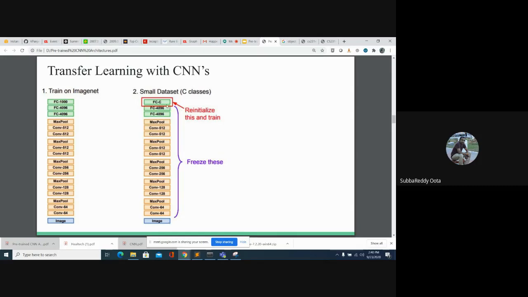And at the last layer, we make a change. Instead of FC 1000, suppose your data set only has 3 classes or 10 classes. You just have to change the last layer. Rather than 1000 neurons, you keep 10 neurons in your architecture. That's it, the rest of the things are the same.